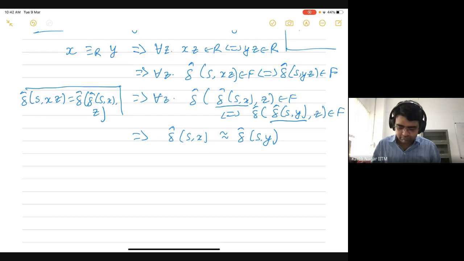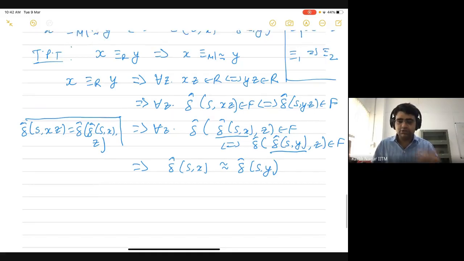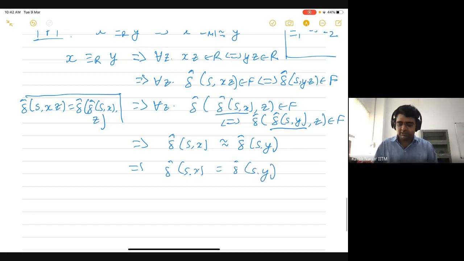But since we have already collapsed the automaton, remember that we are working on the quotient automaton. So in the quotient automaton, if two states are related to each other, then we have already collapsed them together into a single state. So this would imply that delta hat of s comma x is already equal to delta hat of s comma y, because these two states have already been collapsed together into a single state.